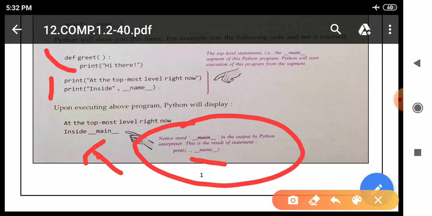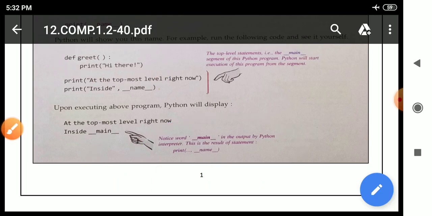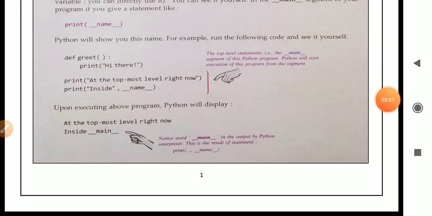Means this is the function definition, and this is the function body. In the function body only one line is present, means print hi there. You can see here the function is not executing. Why? Because there is no function call, only function definition is there. If the function call is present, then this particular function will execute and show the output.